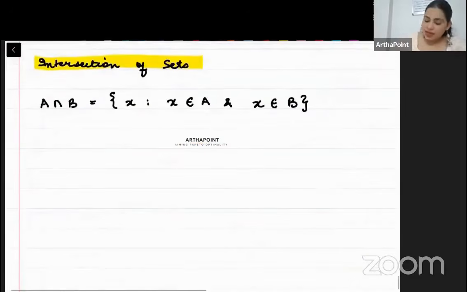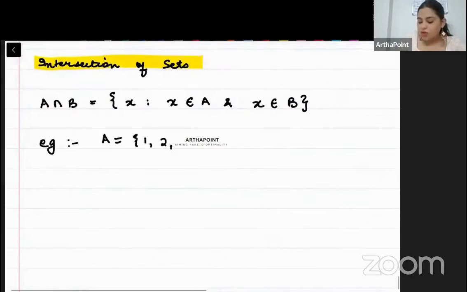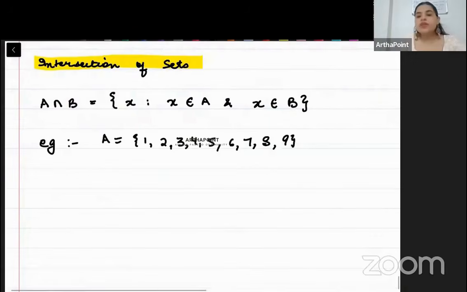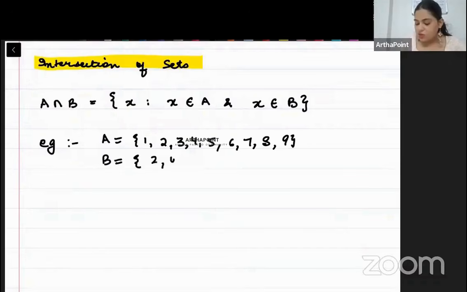तो बेटा एक बार एक example ले लेते हैं. Let's say that I have A and this A is 1, 2, 3, 4, 5, 6, 7, 8 and 9. ठीक है. And I have B and B are just even numbers, 2, 4, 6, 8 and 10.